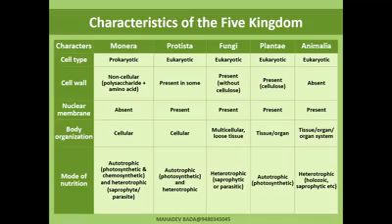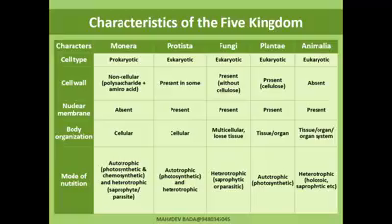In Animalia, the cell wall is absent. That is the main difference between Plantia and Animalia: plants have a cell wall, animals do not. That's how they have been classified. Next is the nuclear membrane. It is absent in Monera, but present in Protista, fungi, Plantia, and Animalia.